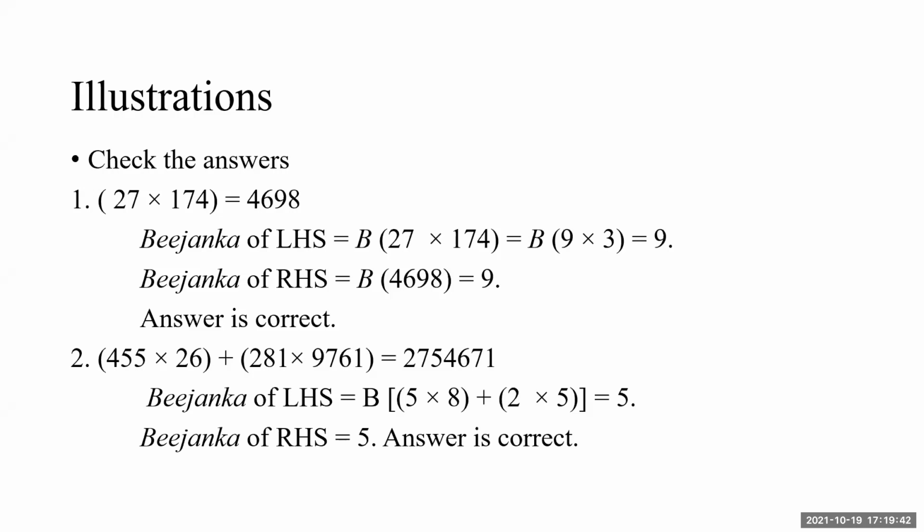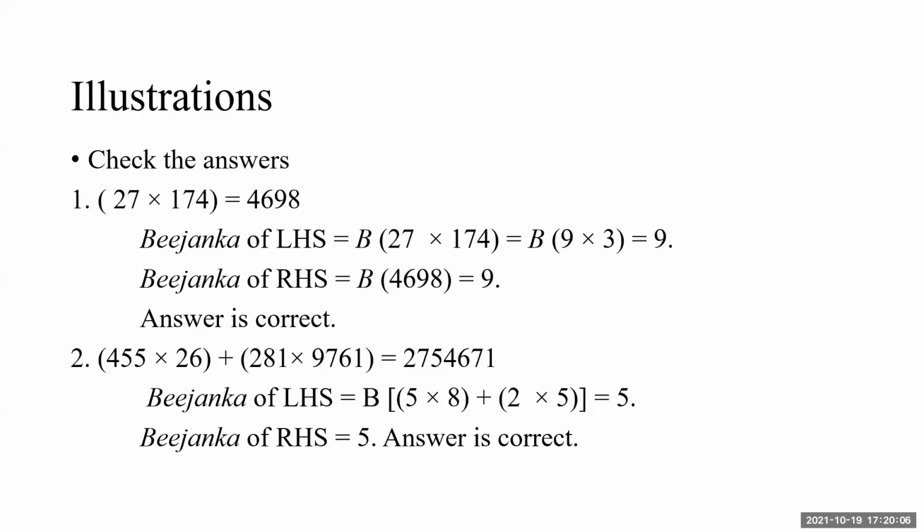We have learned how to calculate Bijanka of such a situation. So we will write 455 Bijanka 5, 26, 8 plus 2 is 81, 81 ignored, 2. Bijanka of 9761, 9 ignored, 5. 5 into 8 plus 2 into 5.